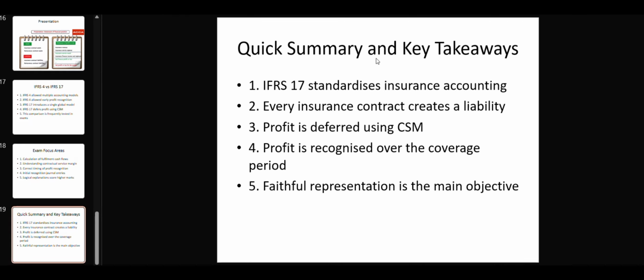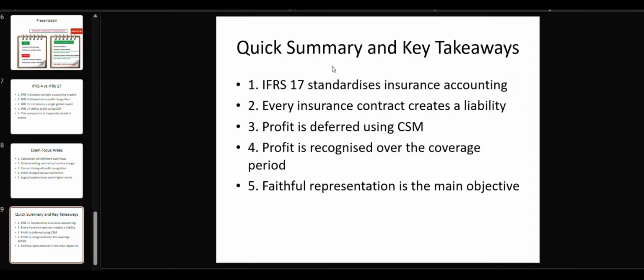At the end, the quick summary and key takeaway from this video is that IFRS 17 standardized insurance accounting. Every insurance contract creates a liability and a profit, and the profit is deferred using the contractual service margin and recognized over the coverage period of the contract. The overall purpose of IFRS 17 is faithful presentation of the company's financial statements.